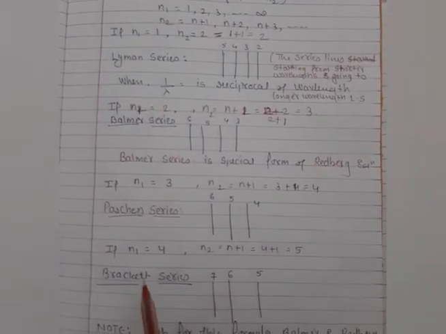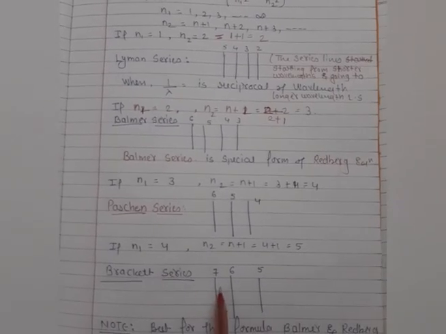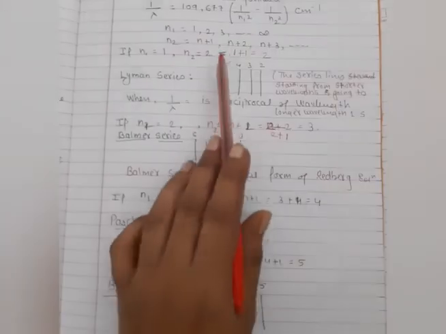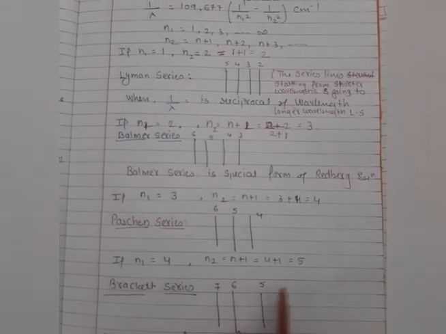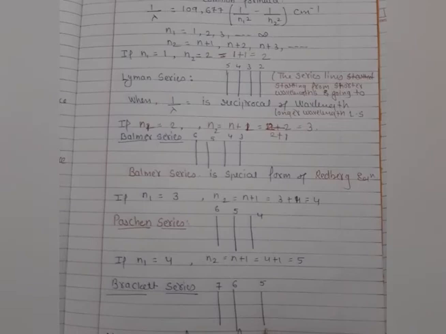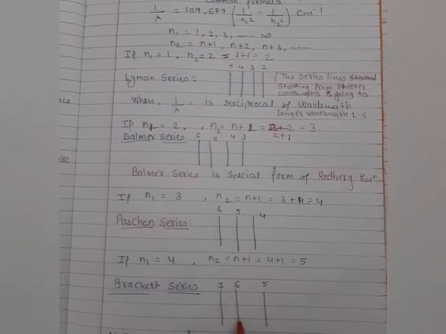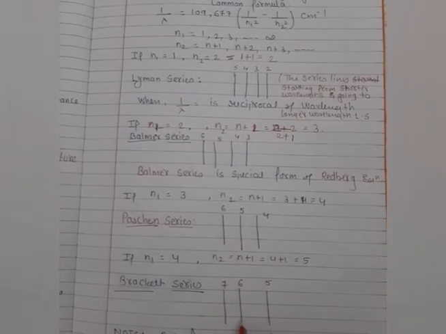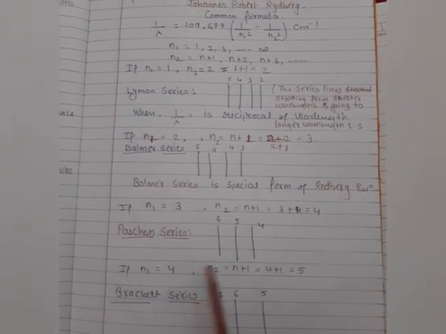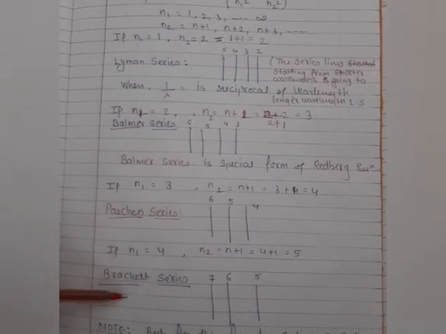Then after we get the Brackett series, and this Brackett series also follows the same rule. The value of n1 we take is 4, and n2 is 4 plus 1, that is 5. So that is the first spectrum. Then 5 plus 1 is 6, then 6 plus 1 is 7. In this way we get the different spectrum, and when we substitute these values in this formula, we get the different wavelengths, students.